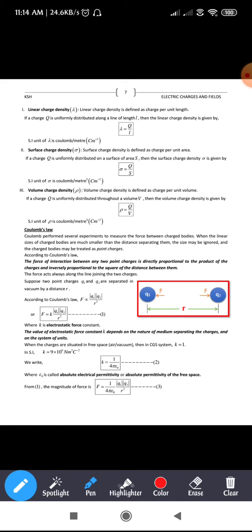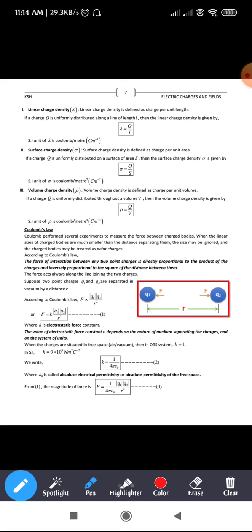When the two charges are placed in space, that is nothing but air or vacuum we call it. Whenever we say the two charges are placed in free space, you need to assume either air or vacuum.